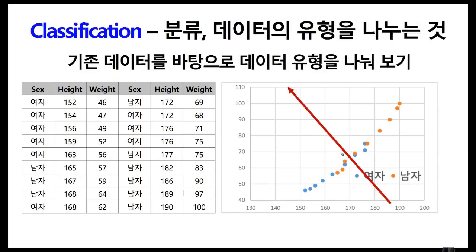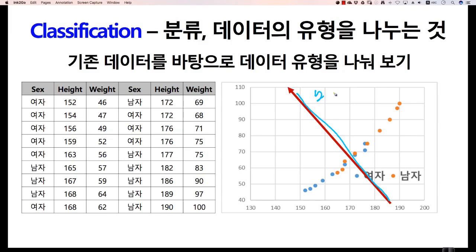Well, you can draw a line like this. Let's assume we are drawing it as a straight line. If we say this straight line is y equals x plus b, then when it is greater than x plus b, this area is considered male. If it is less than this, it is considered female. Anyway, in this way, you can draw a line to distinguish between male and female. In this case, 1, 2, 3 are incorrect cases, and here too, 1, 2, 3 are incorrect cases.